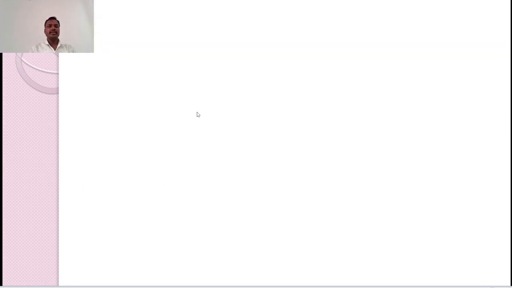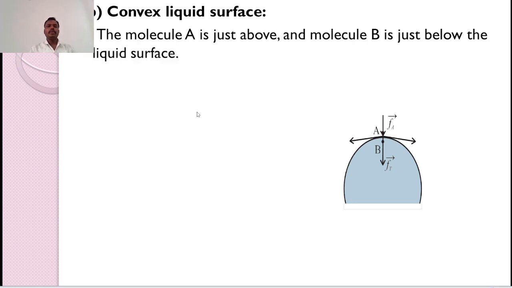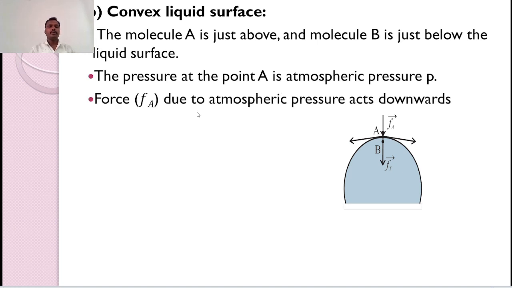The next case is a convex liquid surface. Consider molecule A just above and molecule B just below the liquid surface. The pressure at point A is atmospheric pressure because molecule A is outside the liquid. The force Fa due to the atmospheric pressure acts downward.